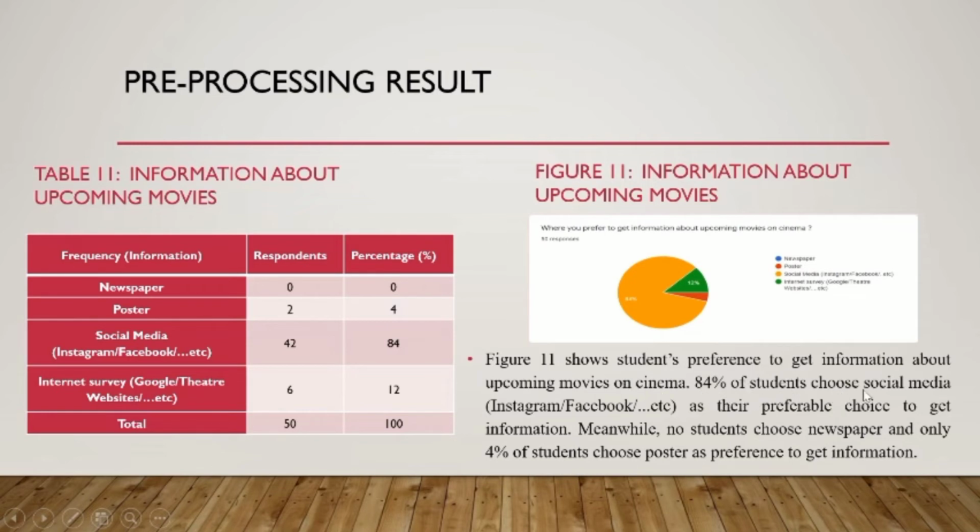84% of students choose social media, which is Instagram, Facebook, and etc., as their preferable choice to get information. Meanwhile, no students choose newspaper, and only 4% of students choose poster as their preference to get information.